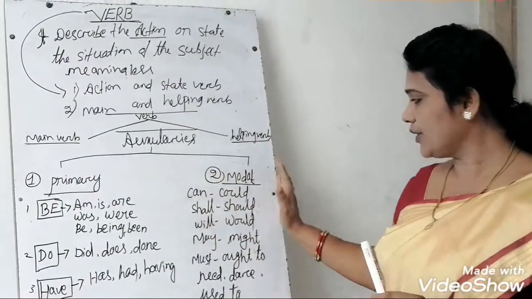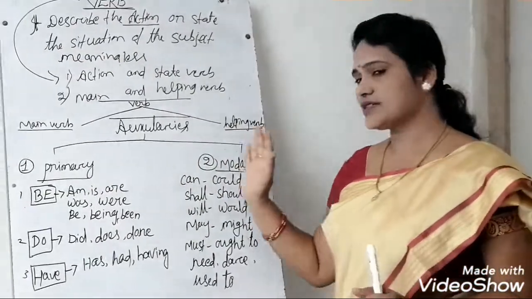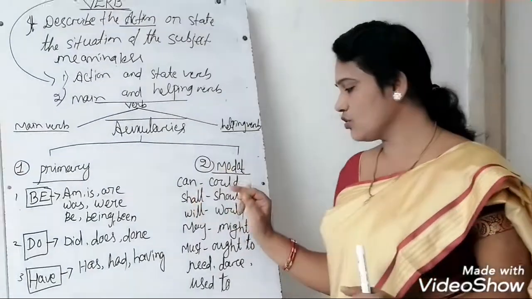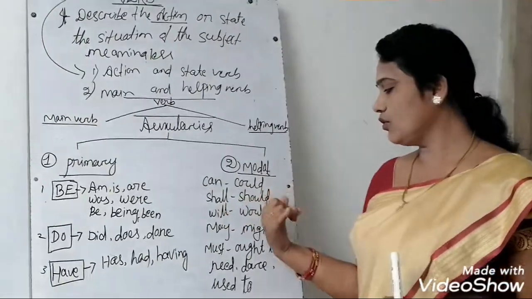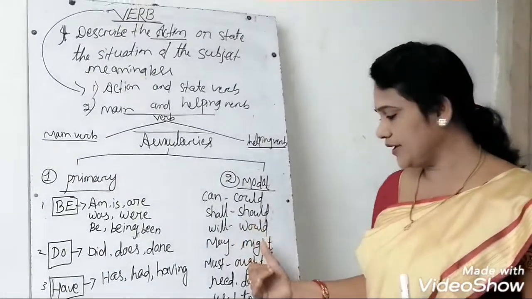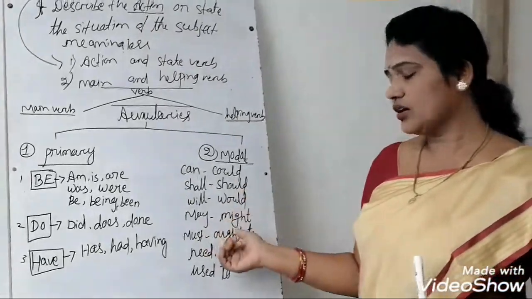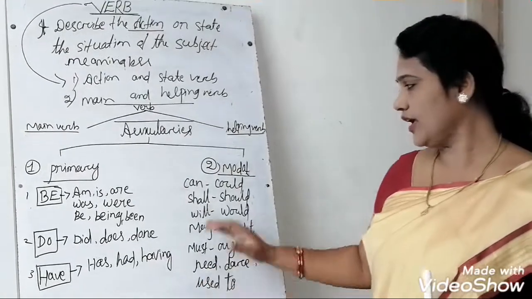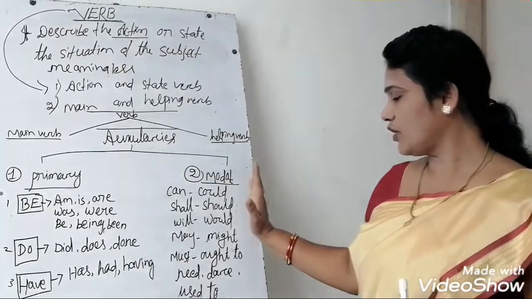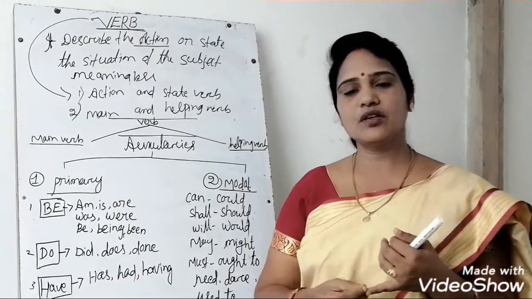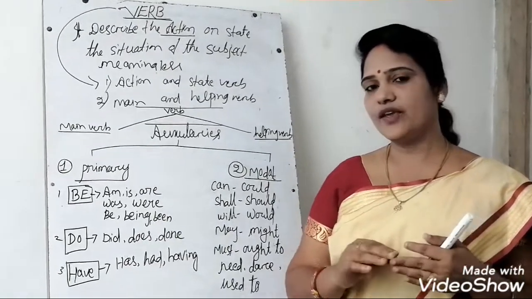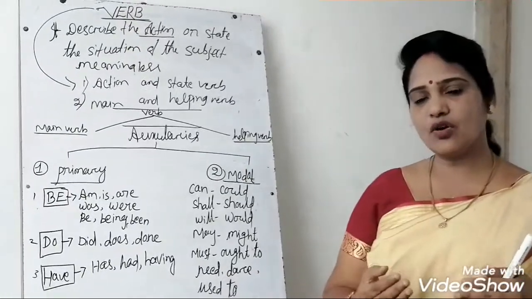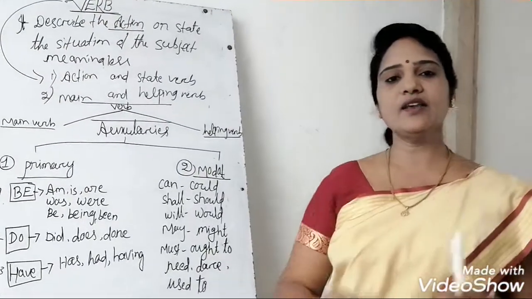Now we will come to the modal auxiliaries. In the modal auxiliaries, you see can, could, shall, should, will, would, may, might, must, ought to, need, dare and used to.